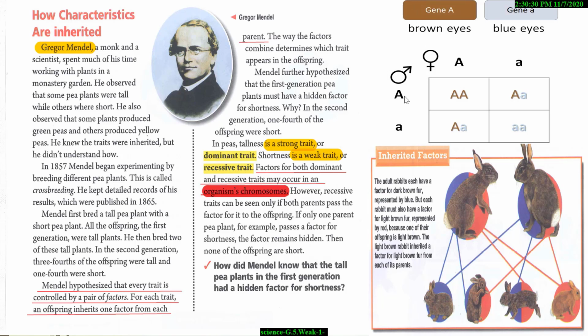Example: a capital letter is a dominant trait, but a small letter is a recessive trait. Each parent has a dominant and another parent has a recessive. The offspring produced: 25% dominant, 25% recessive, and 50% both dominant and recessive traits.